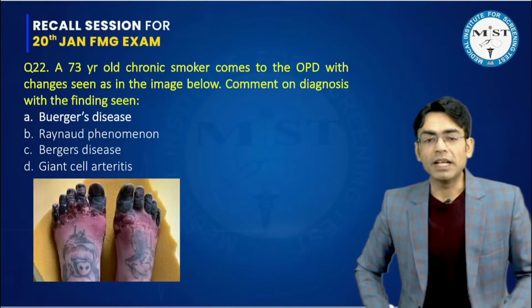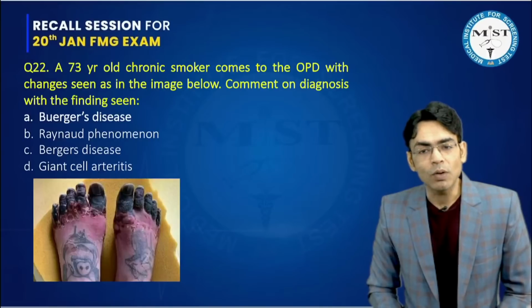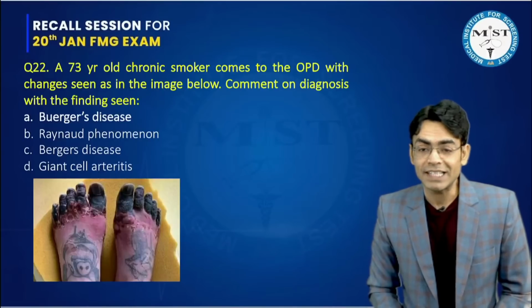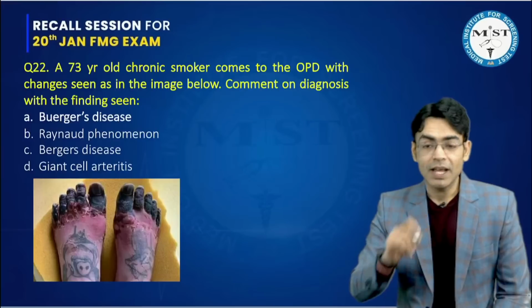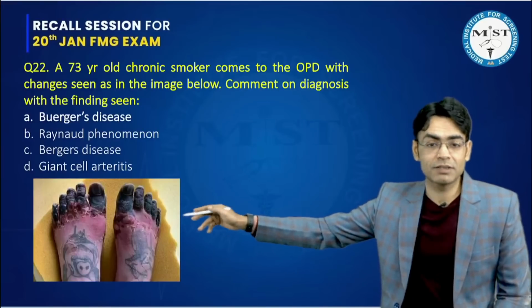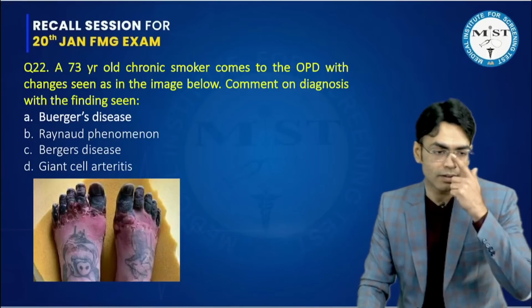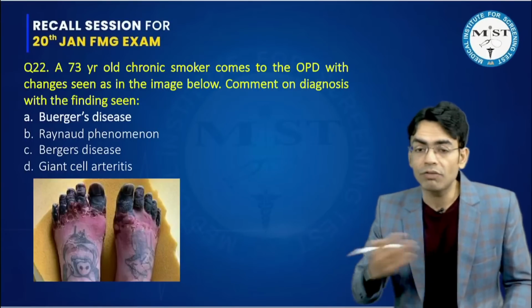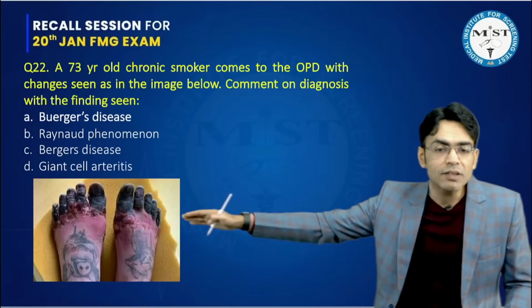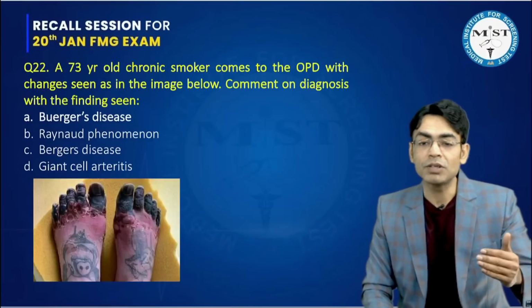Then a 73-year-old chronic smoker comes to the OPD with changes seen as the image below. Comment on the diagnosis with the findings seen. Obviously when somebody is smoking, there would be a problem with the blood flow. Raynaud phenomenon can also be seen, but this is not Raynaud phenomenon. This is a patient going towards gangrene.